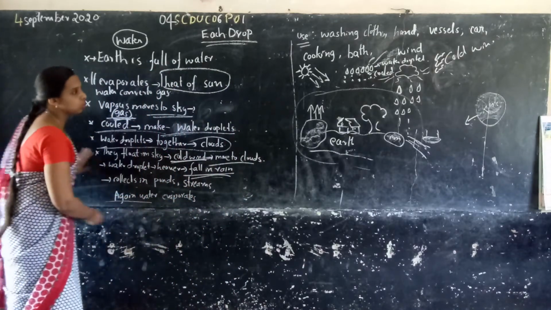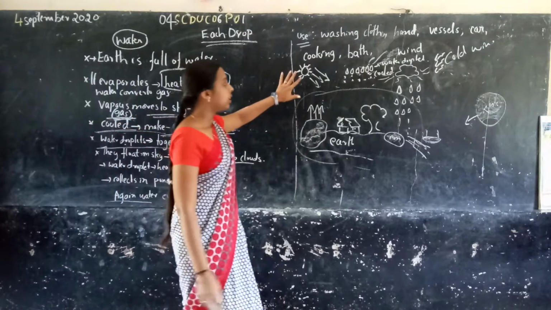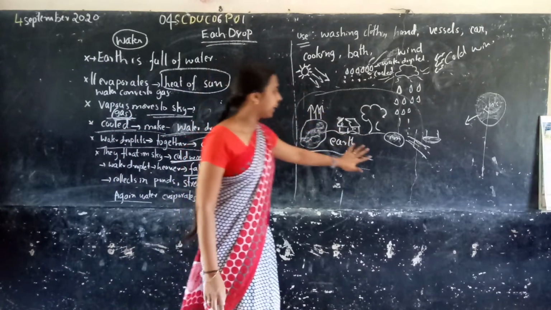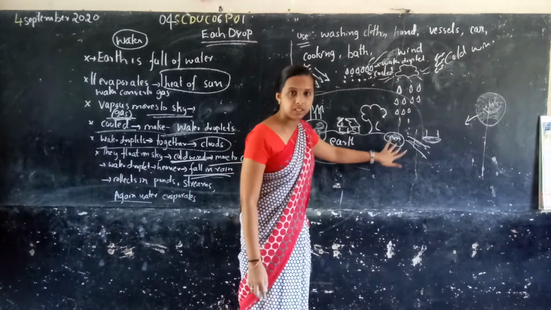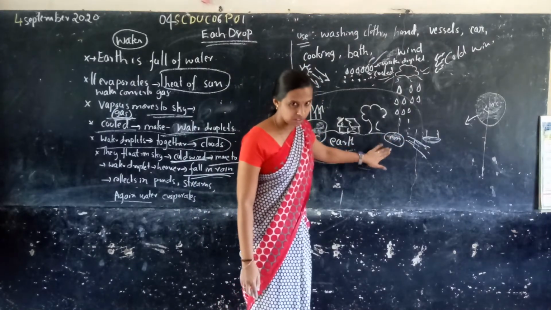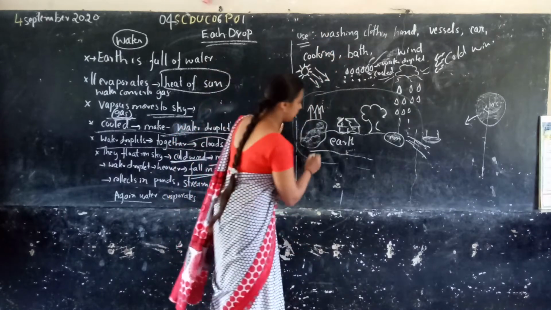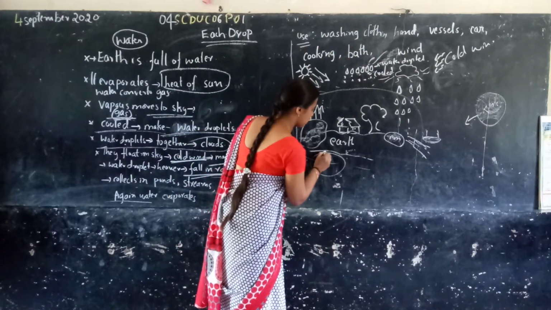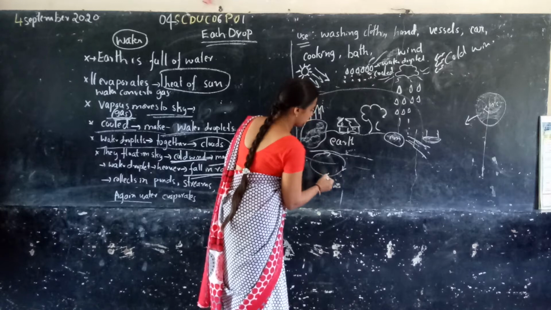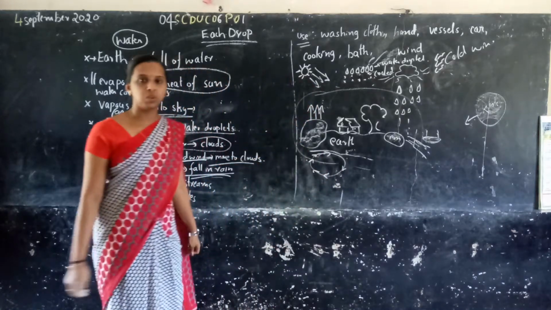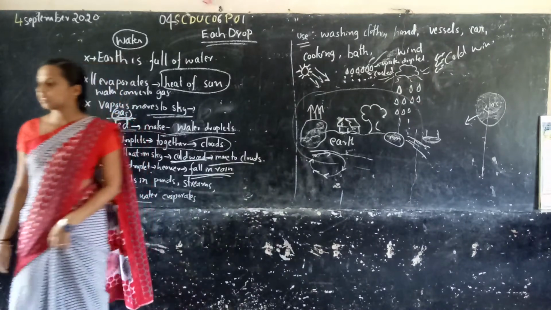Again, due to the sun providing heat, the water in the pond evaporates. So it will give one cycle process. It is a continuous cycle process. So have you understood, children?